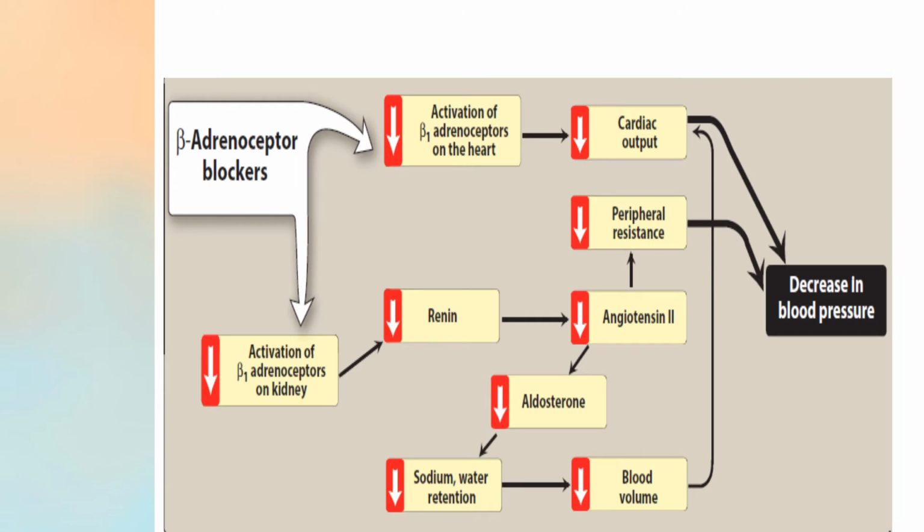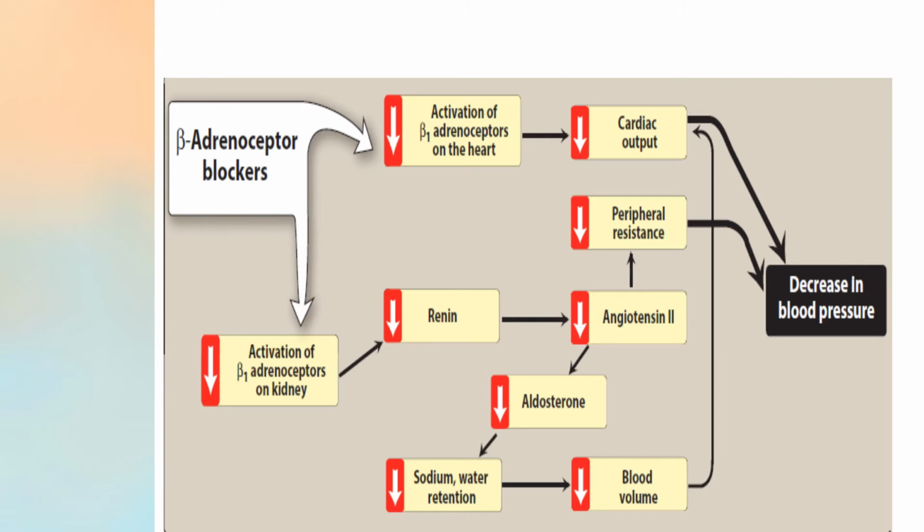Again, the same mechanism is described in this diagram. Here you can see beta 1 receptors on the heart get blocked, due to which there is decreased cardiac output. And beta 1 receptors are also located, as I mentioned in the initial slides, in the juxtaglomerular apparatus of the kidney.